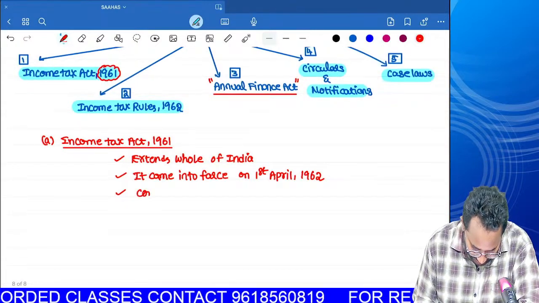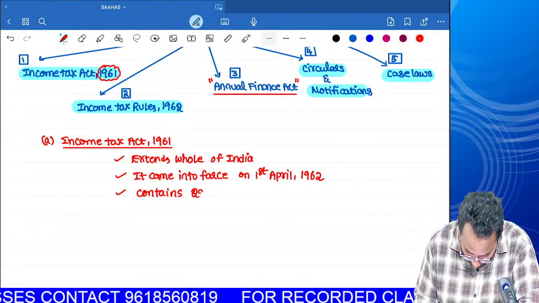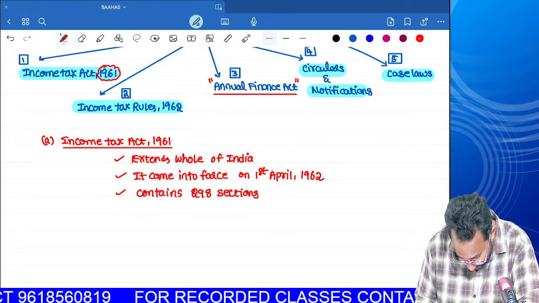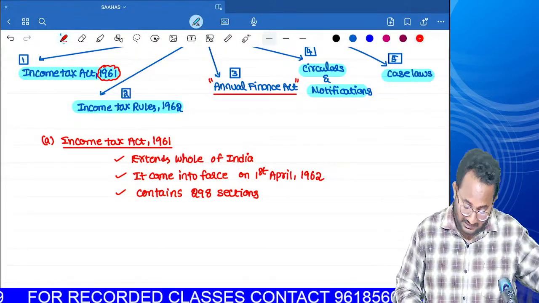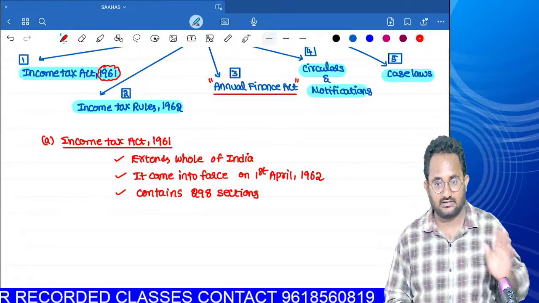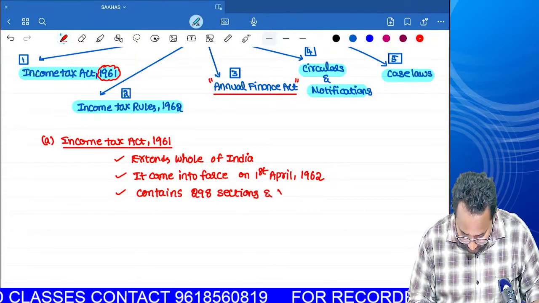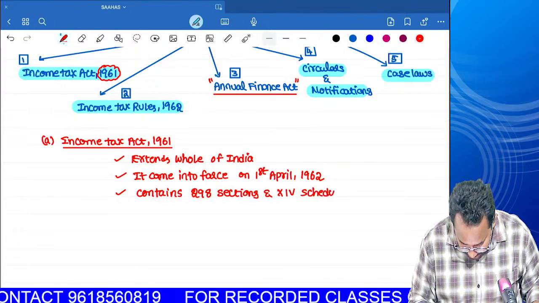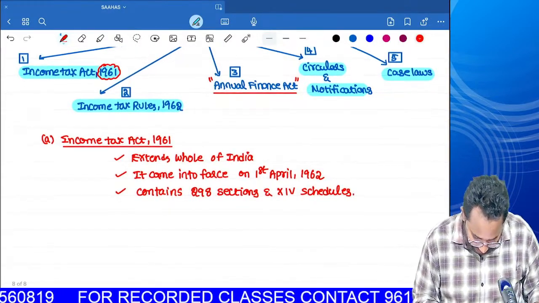Income Tax Act 1961 contains how many sections? 298 sections. Out of these 298 sections, we have already learned some sections in the CMA Inter syllabus itself. The remaining sections we have to learn in this CMA Final. How many schedules do we have? 14 schedules. So this is all about the Income Tax Act 1961.